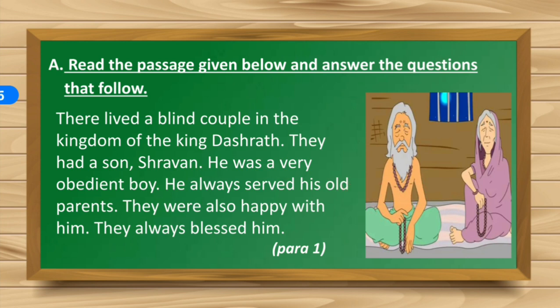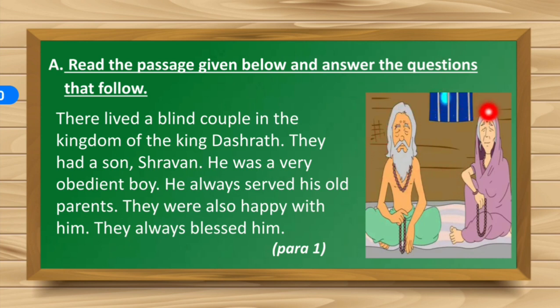It says, there lived a blind couple in the kingdom of the king Dashrath. Yes, King Dashrath was a king, and in his kingdom there used to live a blind couple. Blind means, yes, one who doesn't have eyes. Couple means husband and wife.